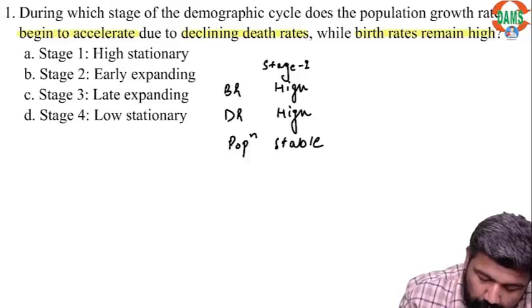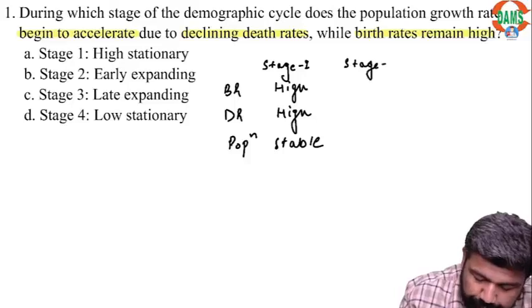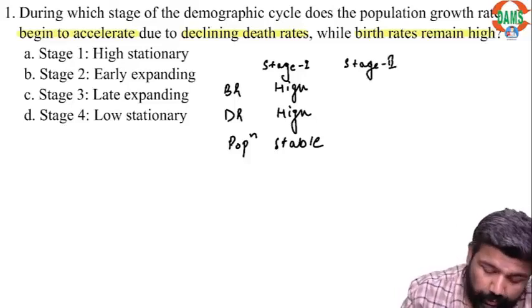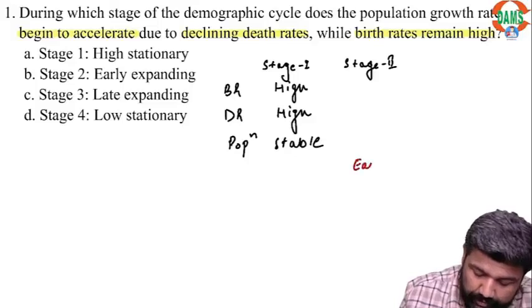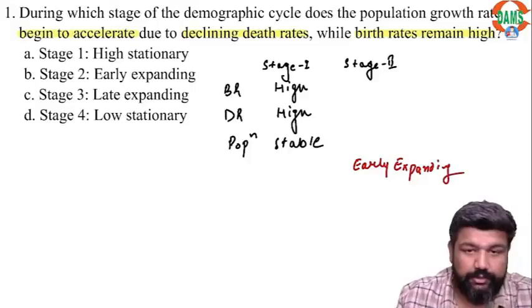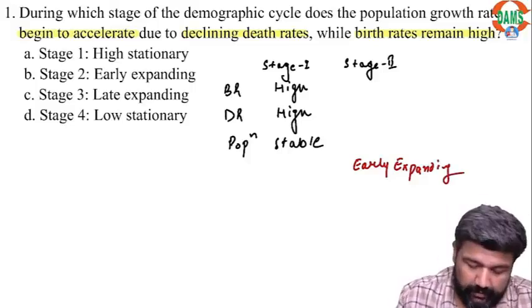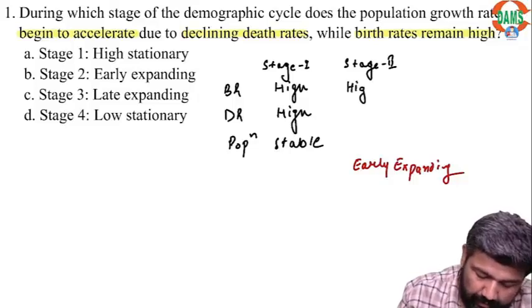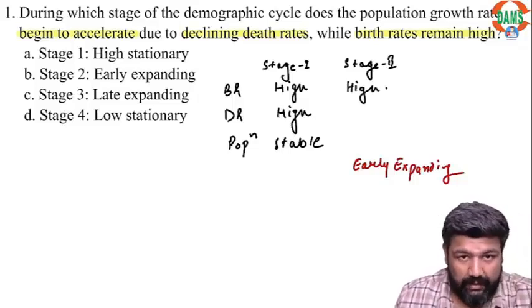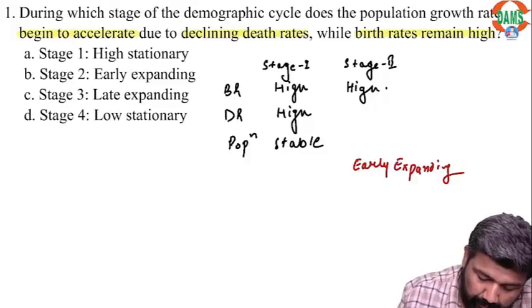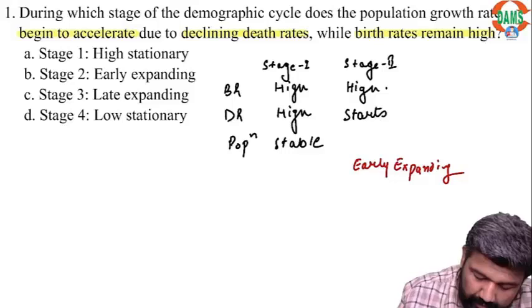Stage 2 is also known as early expanding. Here birth rate is high, whereas death rate starts declining.